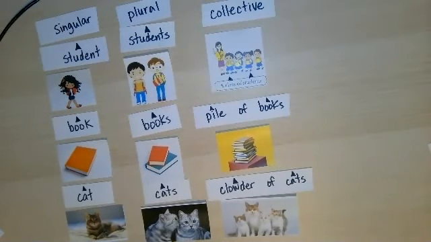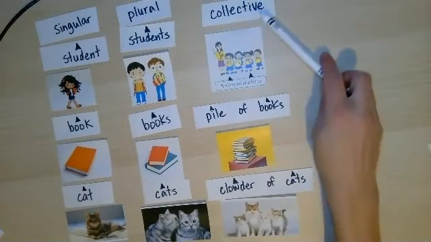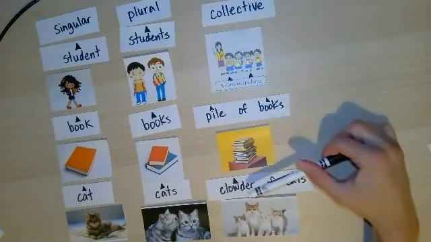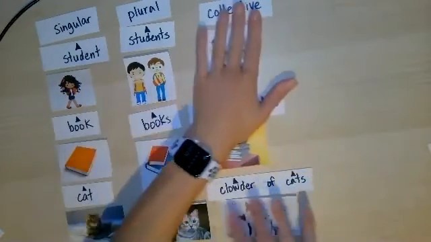So there's a bunch of really fun group names for animals, collective nouns for animals. But just remember that any time you're talking about a group of people, animals, or things as a whole, like a collection, it's going to be a collective noun, like class, pile, and clowder. So now I'm going to show you some really fun ones. These are some different animal